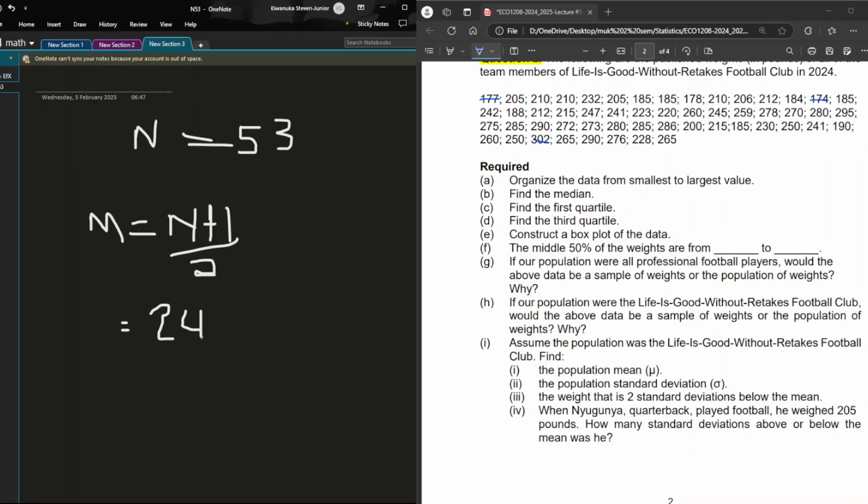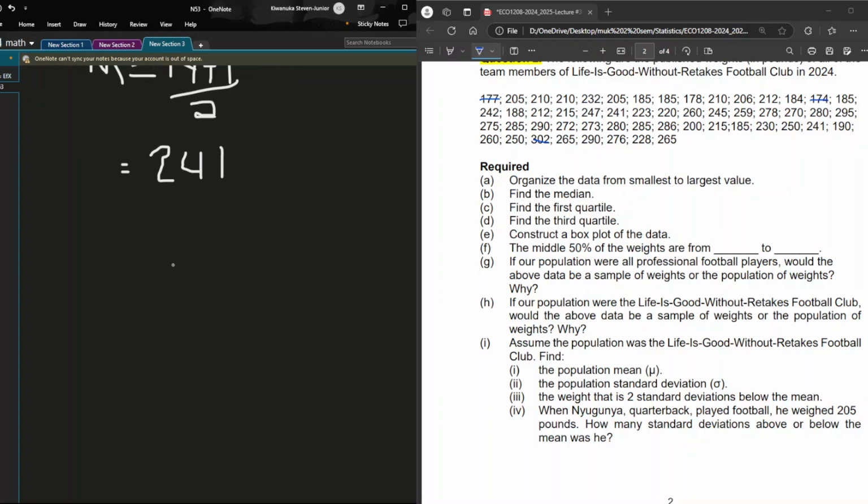241. Why is this data important? It is going to aid us in constructing a box plot. I think now you know where these questions are all directing us. The first quartile, as we said, will be 1 out of 4 into n plus 1. Why plus 1? Because the data is ungrouped, so we are catering for the error from counting 0 to 1, and we get 13.5.